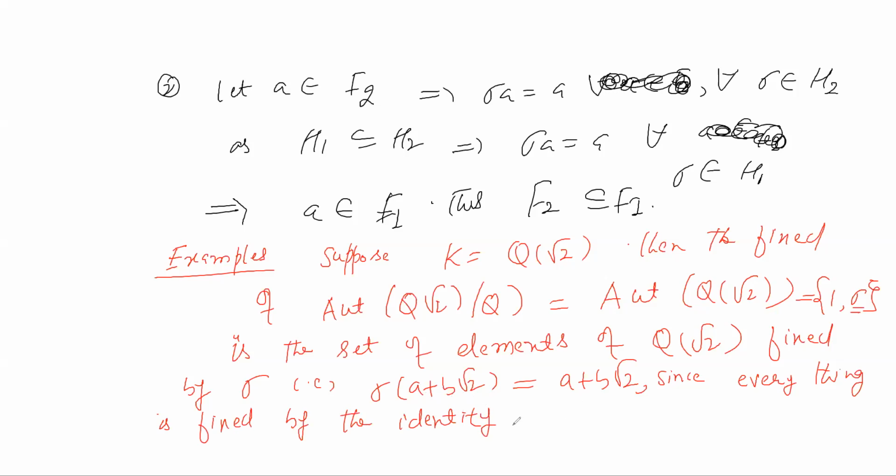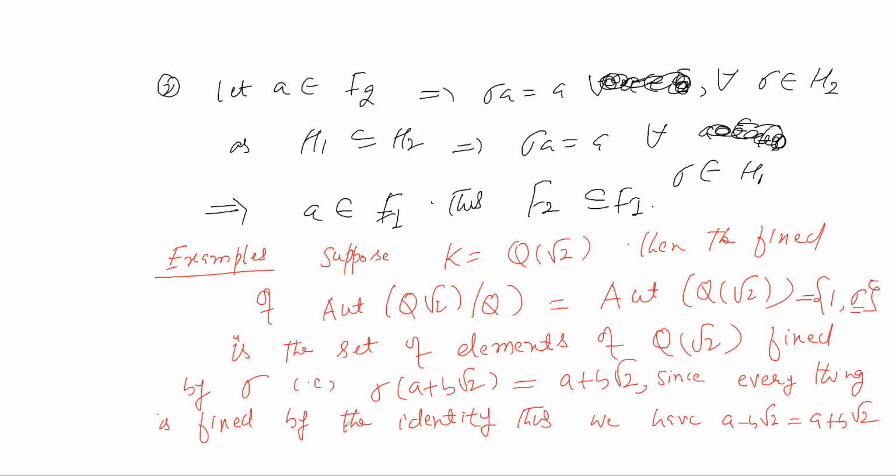How do we define sigma? Sigma sends any a plus b root 2 to a minus b root 2. So we must have a minus b root 2 equal to a plus b root 2.